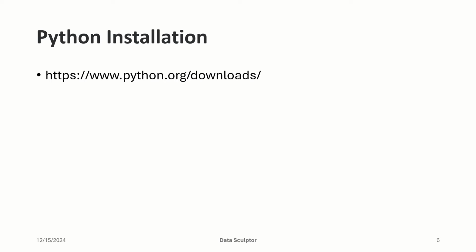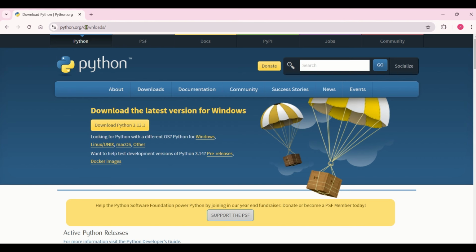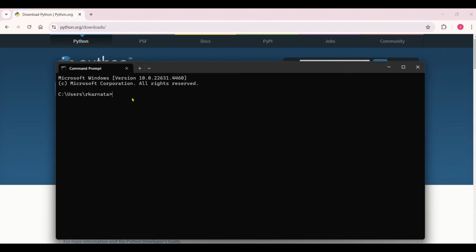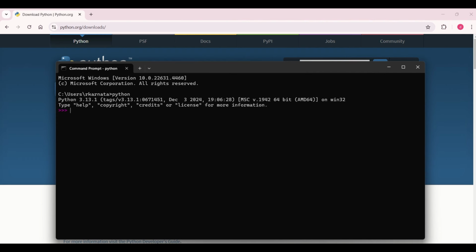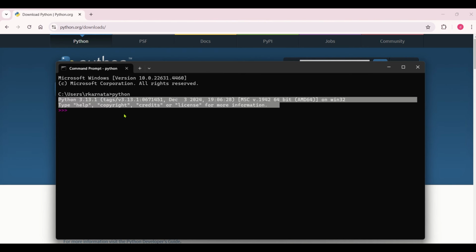So, Python installation. We need to go to this particular website in your favorite browser. To install Python, you need to go to this website. Before installing, you can verify in your system if Python is already installed. How do you do that? You can just open command prompt. Click on command prompt, you will see this window, and directly type Python. If you get a similar message showing the Python version, that means Python is already installed. If you are not getting something like this, you do not have Python installed in your system.